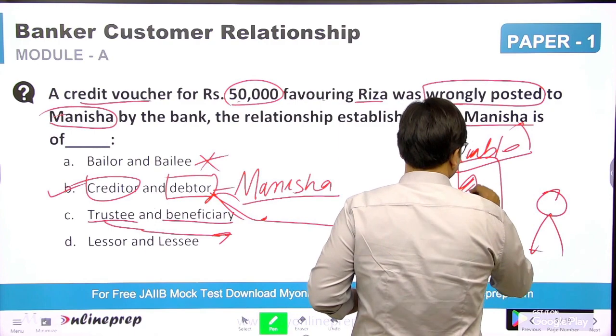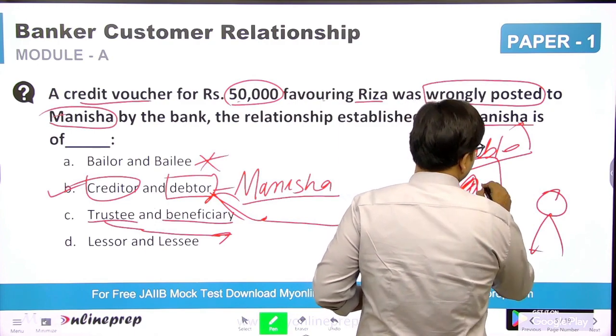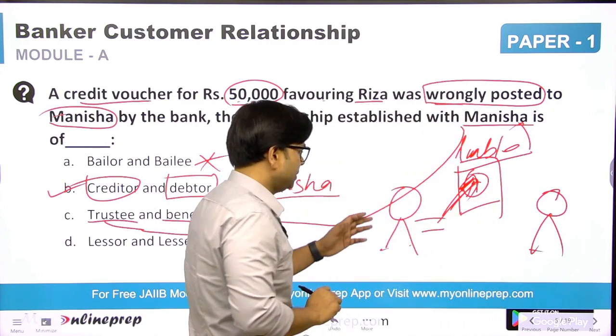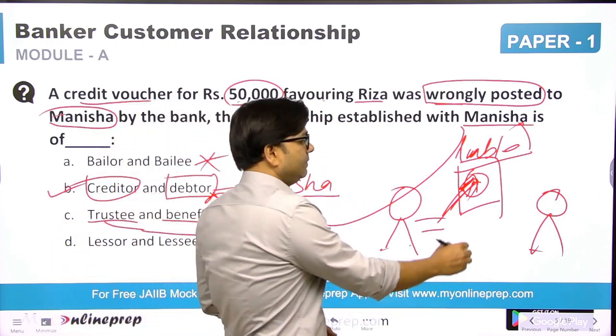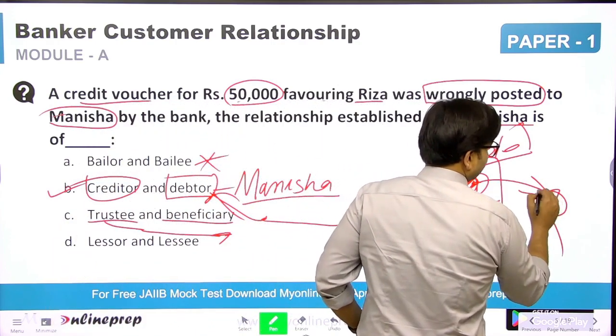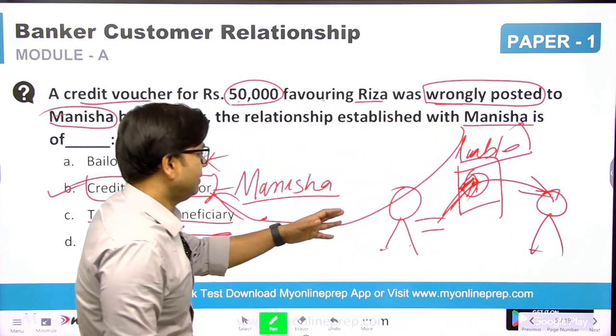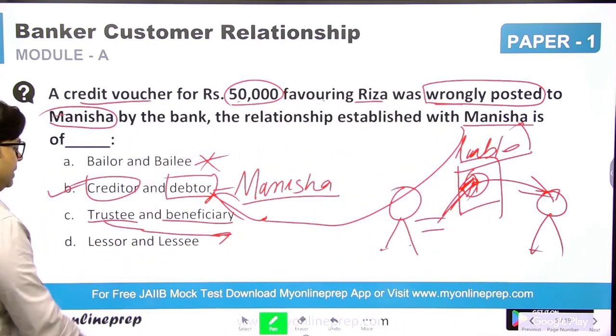I just give you authority: whenever any such incident happens, you take the possession and give it to the beneficiary. That relationship is called trustee and beneficiary.